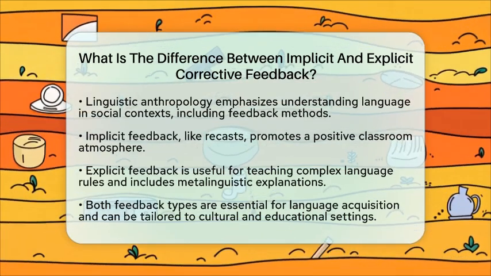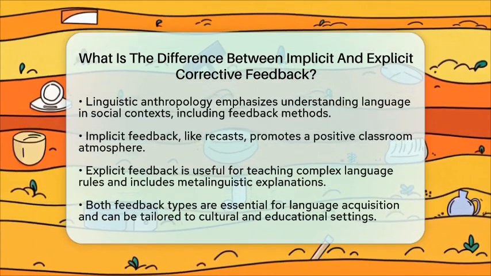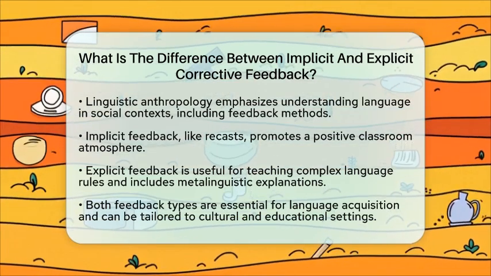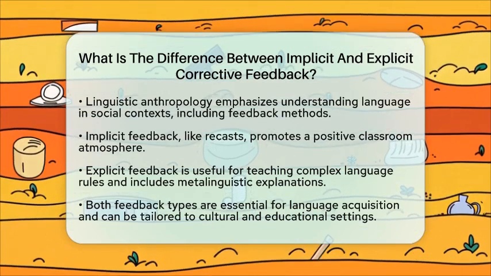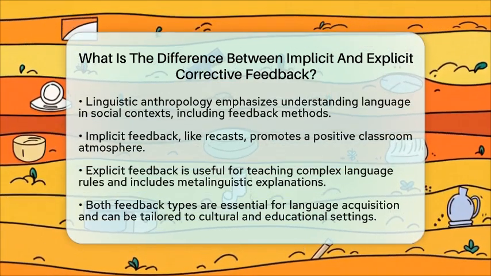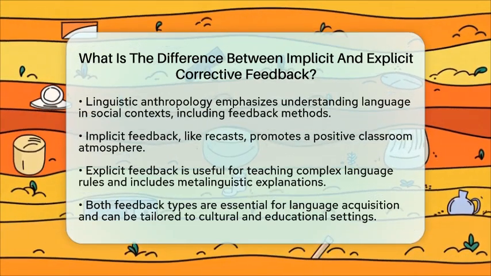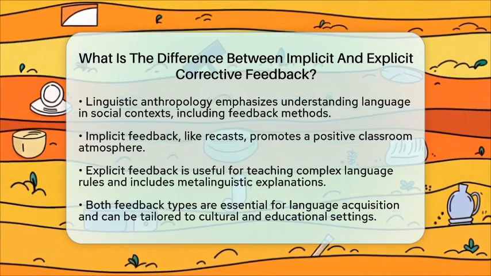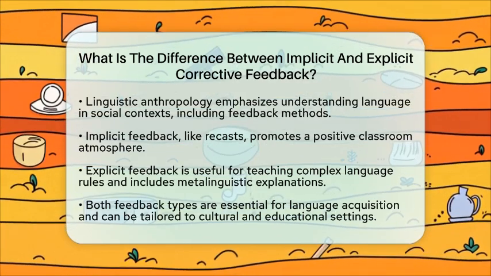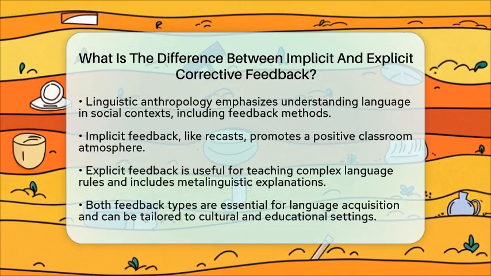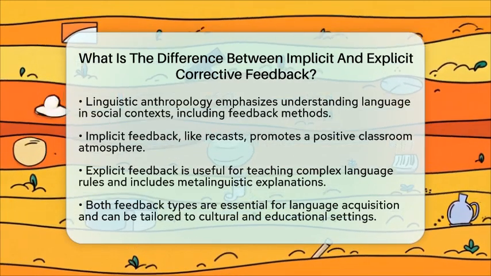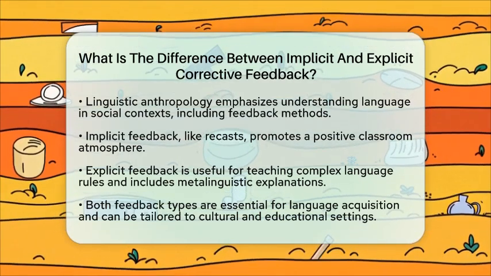In summary, the main difference between implicit and explicit corrective feedback lies in how errors are addressed. Implicit feedback encourages self-correction through subtle cues, while explicit feedback provides direct explanations. Both types play important roles in language acquisition and can be adapted based on cultural contexts and learning environments.